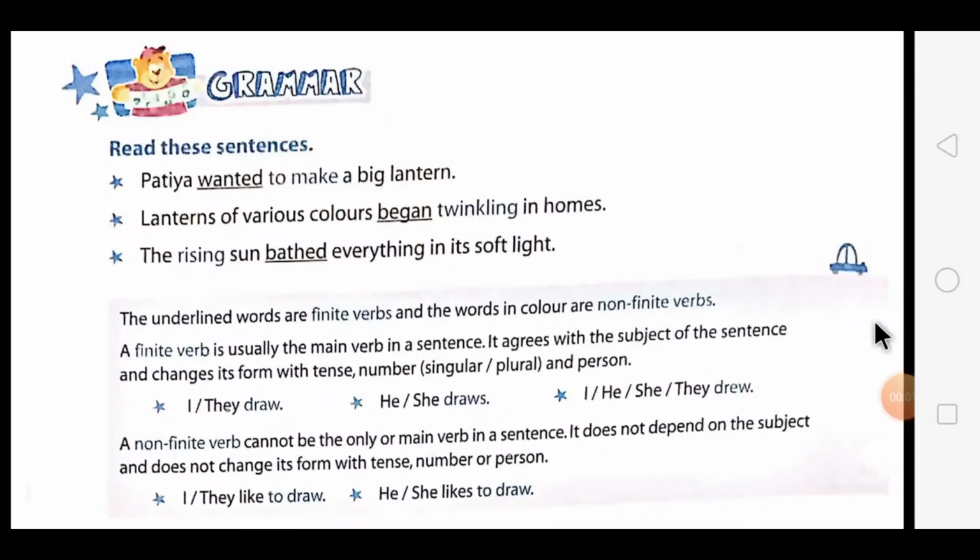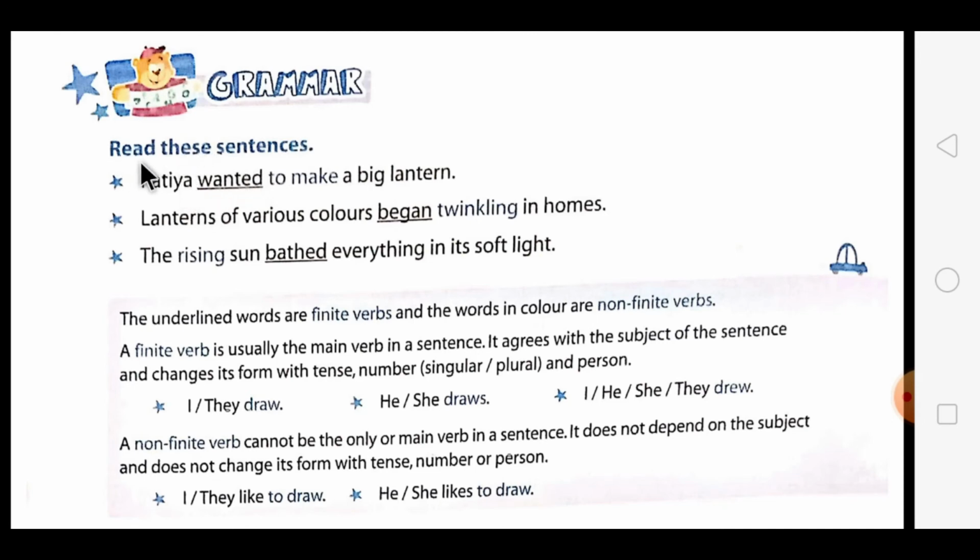Hello dear students, I hope you are all doing proper preparations and, according to the given instructions, completing your work. Today I am going to start the explanation of Chapter 1, the English grammar part, which is given in your English textbook. So let's begin.